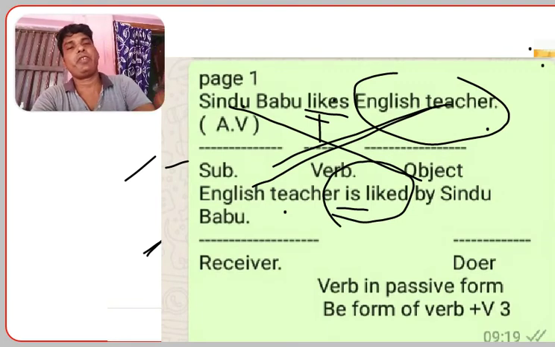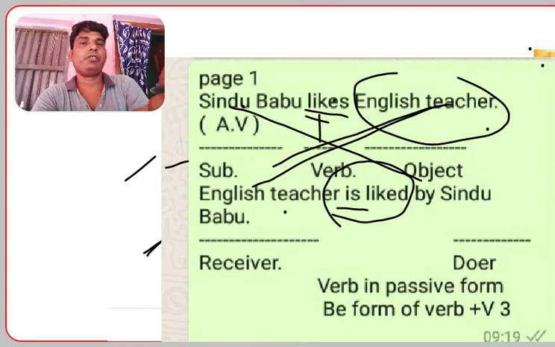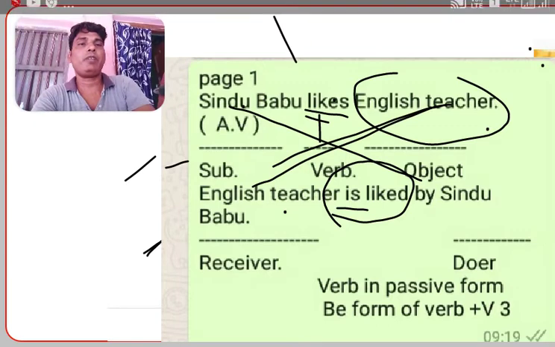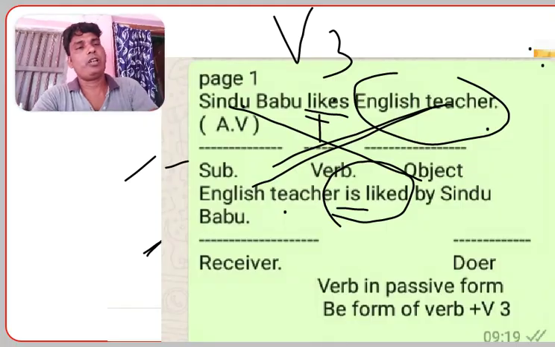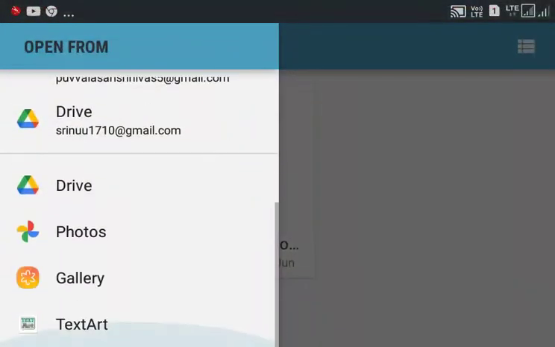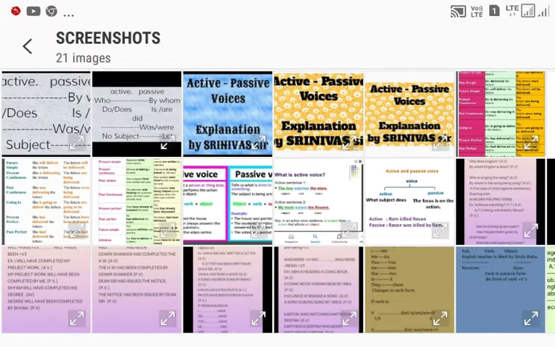So first we have to remember one thing. When we are changing active to passive, some changes take place. That is, the verb form should always be V3 when we are writing in passive form. How do the changes take place in particular tenses? Let us discuss this topic.